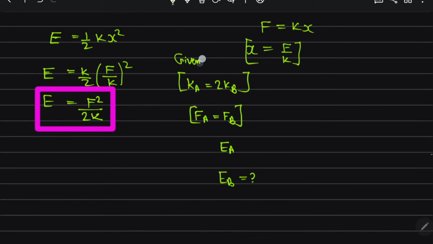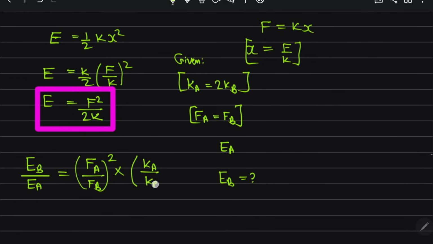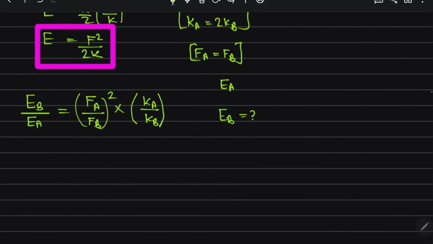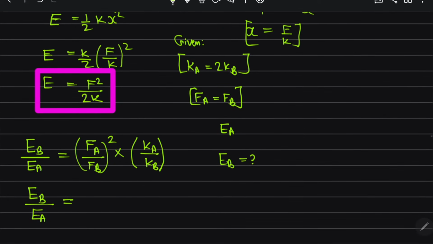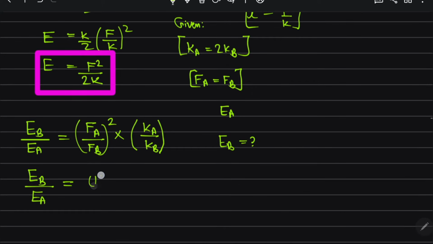Parameters, right? So I have to find Eb, so I take the ratio of Eb upon Ea, that is equal to Fa upon Fb whole square into Ka upon Kb. So energy of B upon energy of A is equal to Fa upon Fb, that is 1, both are same.